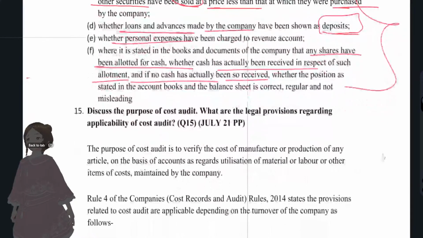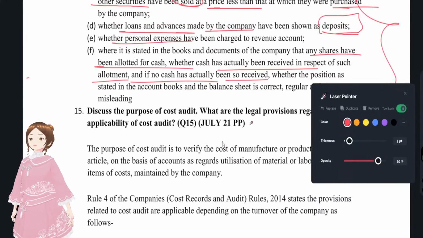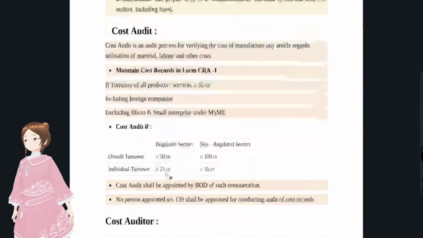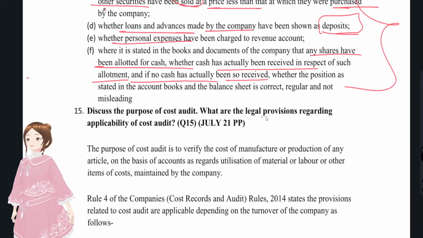Okay, now we'll see the next question. Discuss the purpose of cost audit. Cost audit is again a direct question, direct provisions. You could just copy-paste what you have learned in the company audit PDF. Same thing, you have to write all the provisions. The question also was the same: what are the legal provisions with regards to applicability of the cost audit?